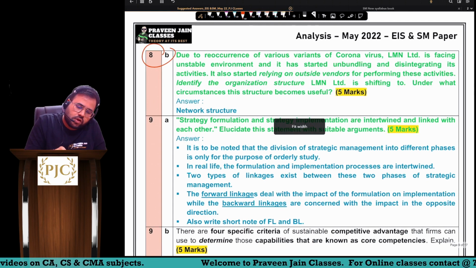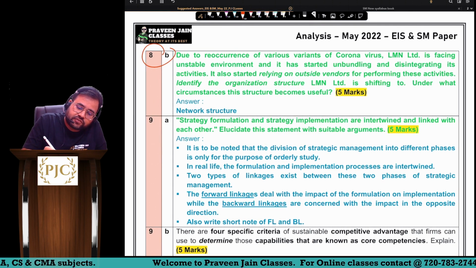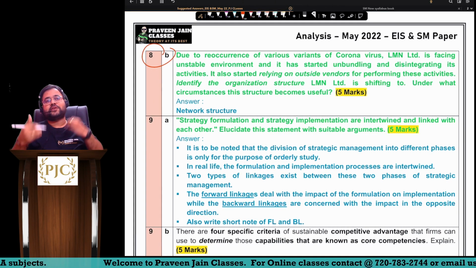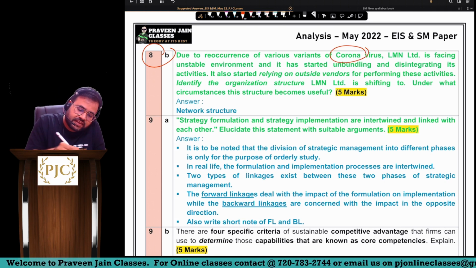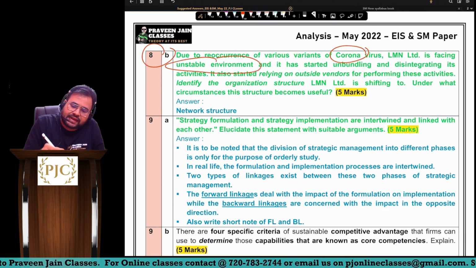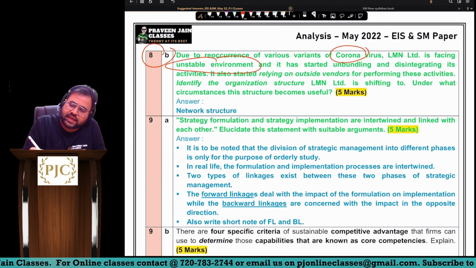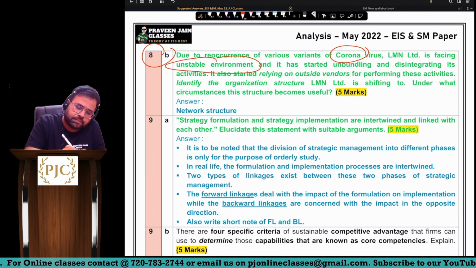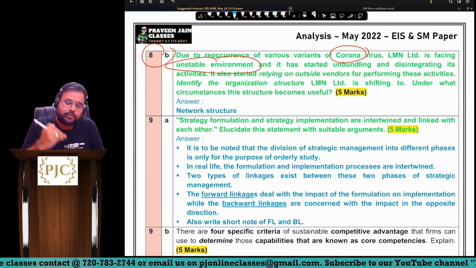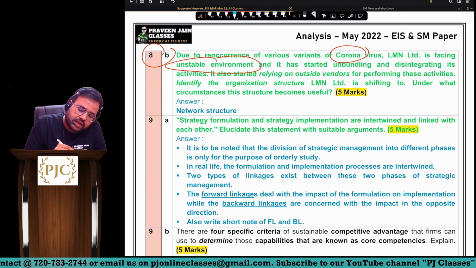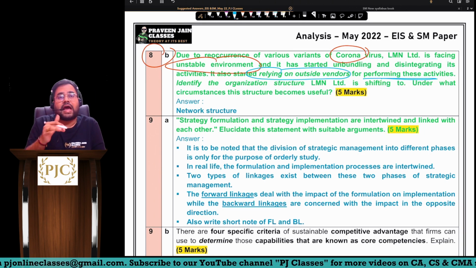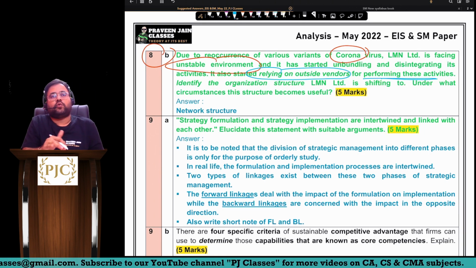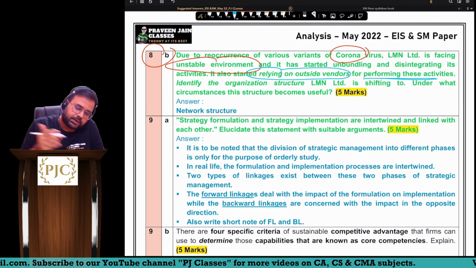8b. Due to reoccurrence of various variants of corona. Now, can I say this entire question paper is only about corona, sir? So, coronavirus LMN is facing an unstable environment, and it has started unbundling and disintegrating its activities, sir. Meaning, slowly and steadily they are decreasing their businesses. It has also started relying on outside vendors for performing these activities. So earlier they were doing it on their own. Now they are outsourcing this to some independent parties.